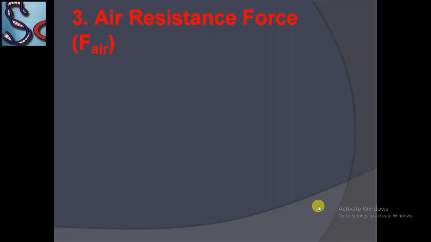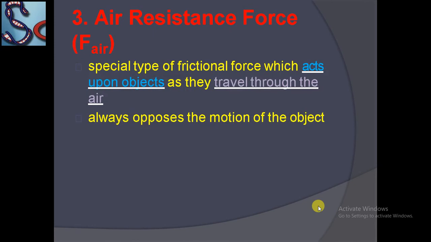Now, air resistance, a special type of frictional force. It is a special type of frictional force which acts upon objects as they travel through the air.